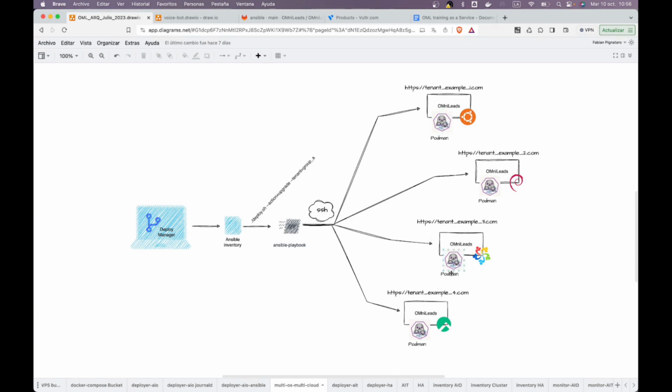Here, we will need to work with a workstation, which could be the IT administrator's own workstation, for example. It can also be a virtual machine or a virtual server where the entire IT team accesses when each member needs to perform tasks, provision updates, or deploy necessary actions. But I insist again, this must be remote, and each of these hosts we manage in the inventory file must contain the public key of this deployer, this deploy manager, because the connection is via SSH using a public key.